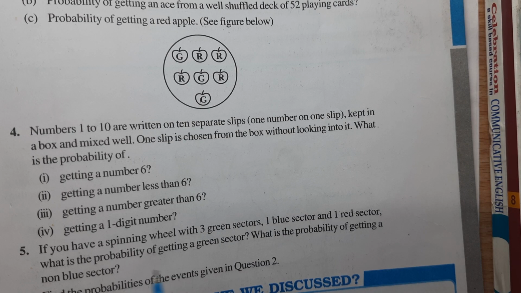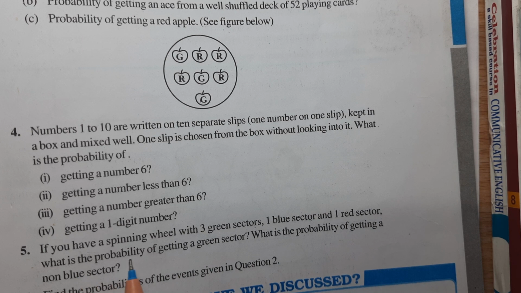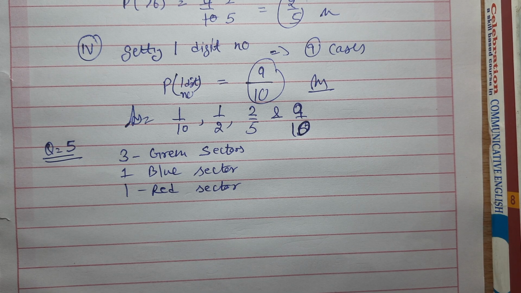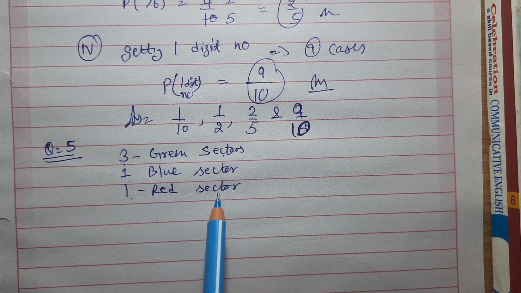Now our question number 5 says, if you have a spinning wheel with 3 green sectors, 1 blue sector, 1 red sector, what is the probability of getting a green sector? What is the probability of getting a non-blue sector? Now understand, there are 3 green sectors, 1 blue sector and 1 red sector.